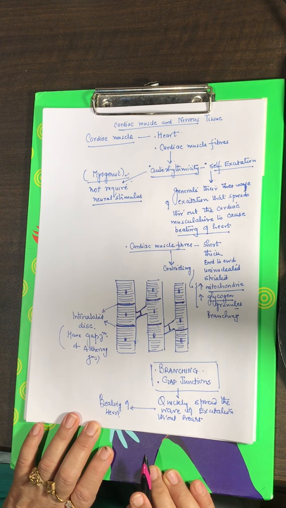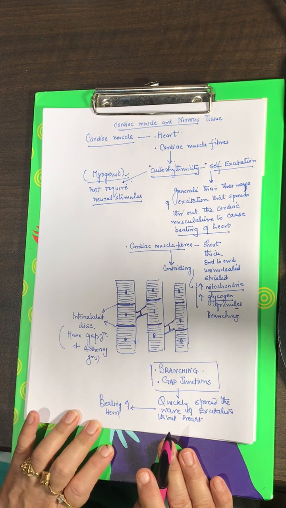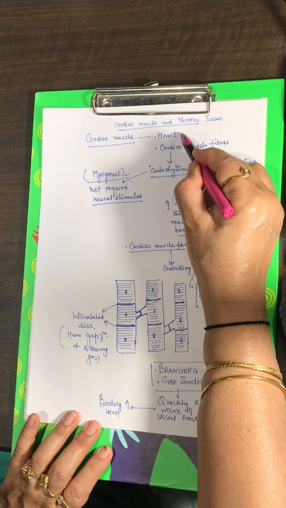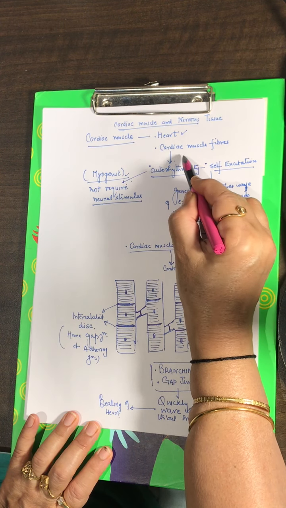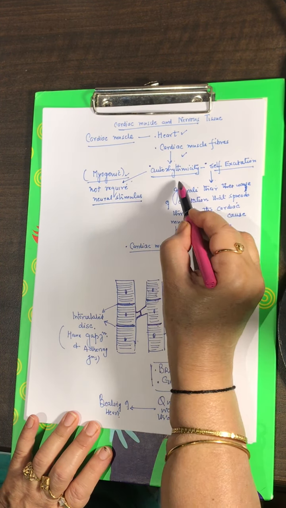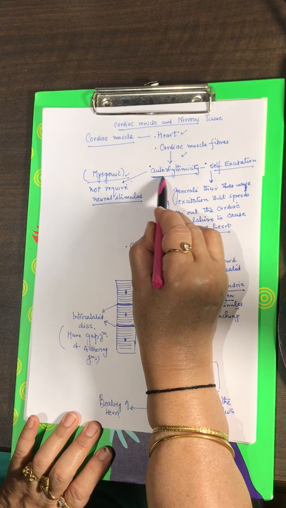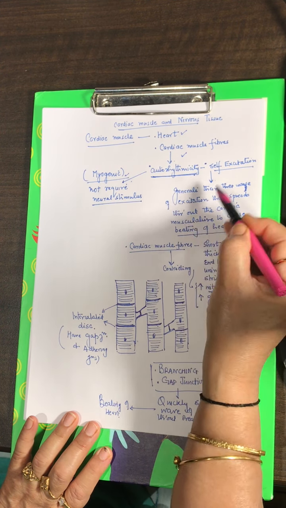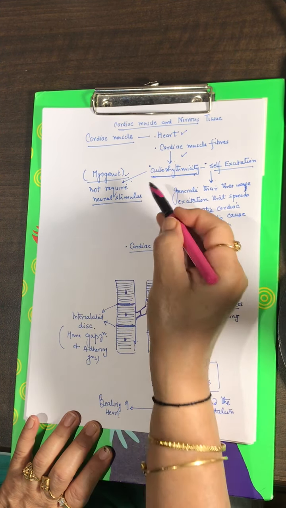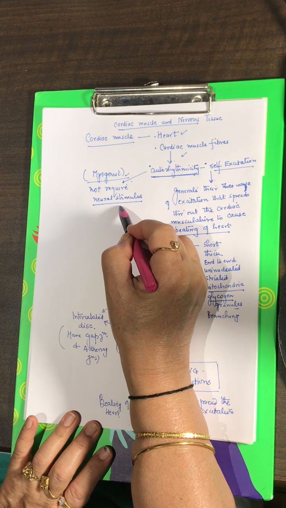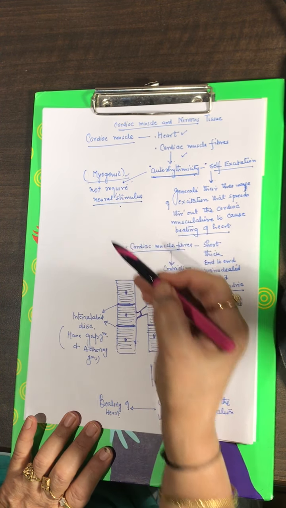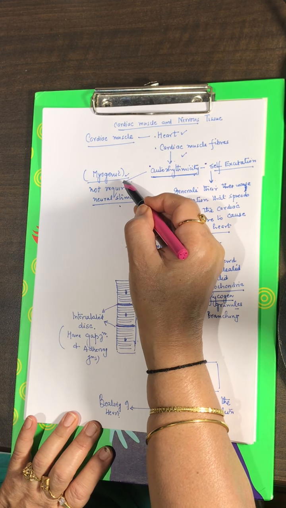So this is a brief account of the cardiac muscle. You will find it in the heart. It is made up of cardiac muscle fibers, and cardiac muscle fibers show autorhythmicity. They are capable of self-excitation, so they do not require a neural impulse. So the cardiac muscles are said to be myogenic.